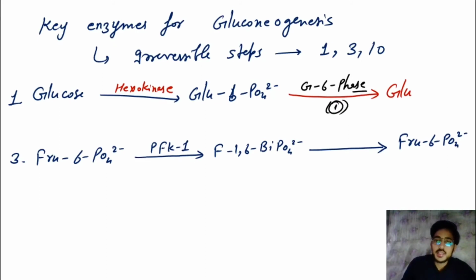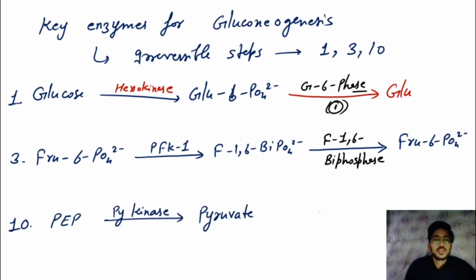So again, the enzyme here is what? Fructose 1,6-bisphosphatase. Then the next step is what? Step 10. In the 10th step, PEP, phosphoenolpyruvate, converts into pyruvate with the help of pyruvate